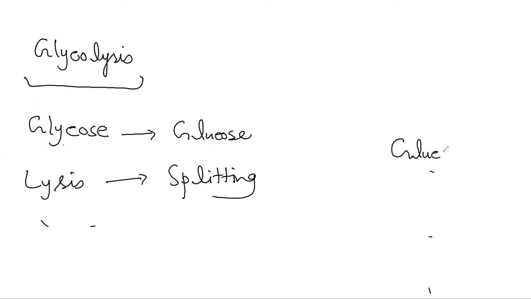It starts from glucose, and the end product of glycolysis is pyruvate, right? And on the way, a few other molecules are also formed, which we are going to discuss while explaining the process. Okay, so I hope it's clear what the word glycolysis means. It's a splitting of the glucose molecule.